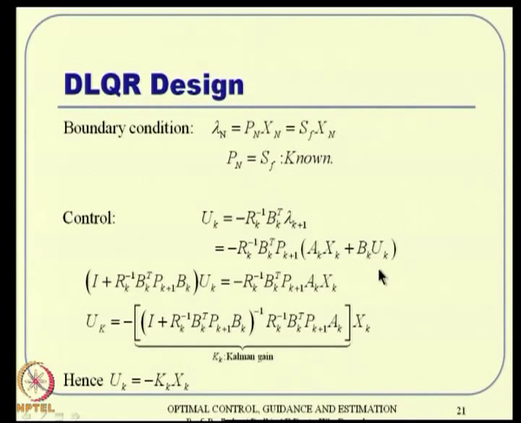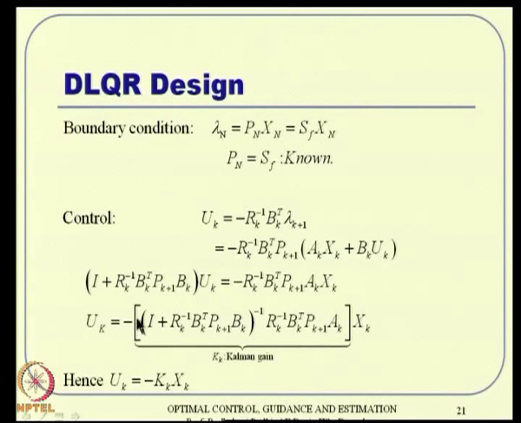So, uk is equal to this, and then you substitute lambda k plus 1 as Pk plus 1 times xk plus 1. Xk plus 1 you can substitute using the state equation, and then you can see that you have uk appearing on both sides. You take everything to one side and keep xk on the right hand side, and ultimately you can write uk as this inverse times this matrix, times xk.